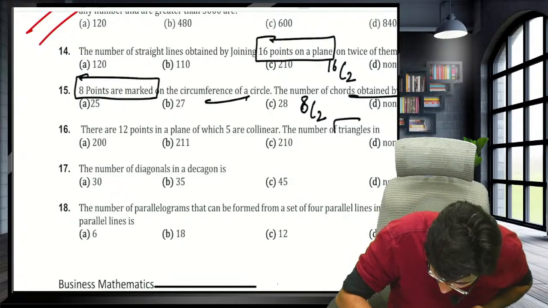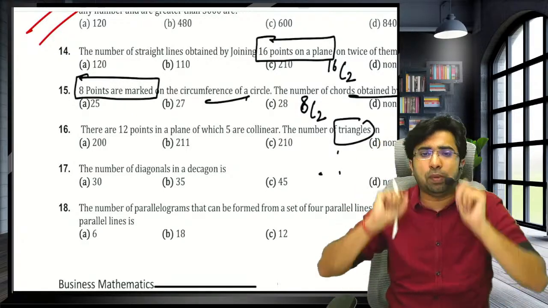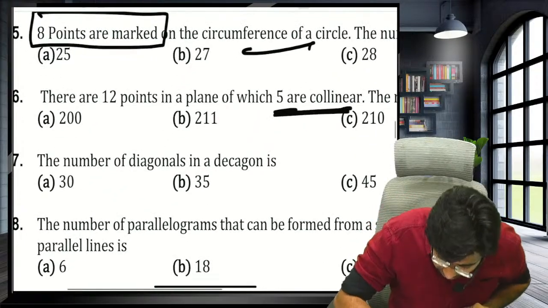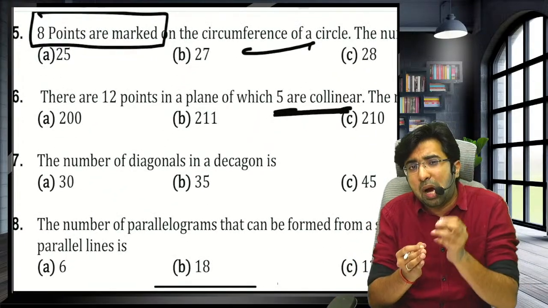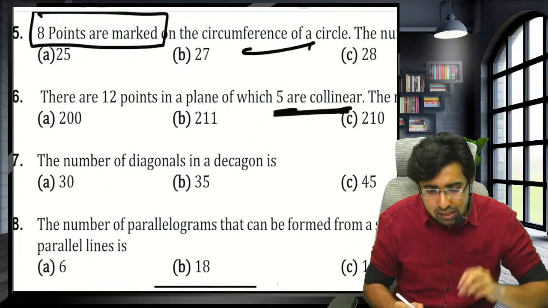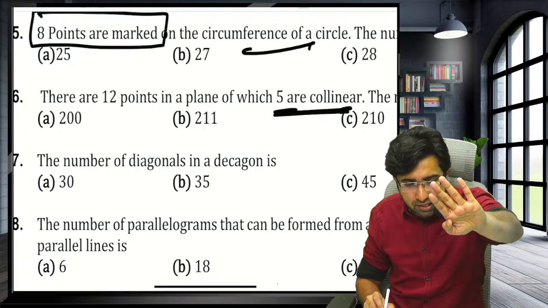Guys, to have a triangle, you need 3 points and at least one should be non-collinear. So collinear points do not give you a triangle. So in total, how many ways can you select 3 points? In how many ways? Yes, we are going to come to it in the miscellaneous.